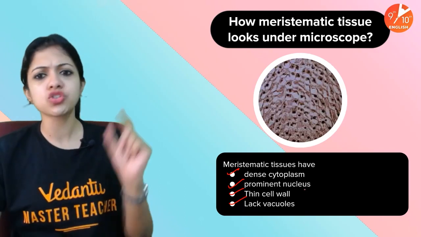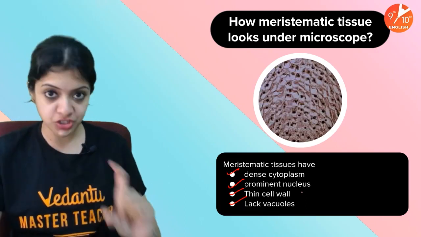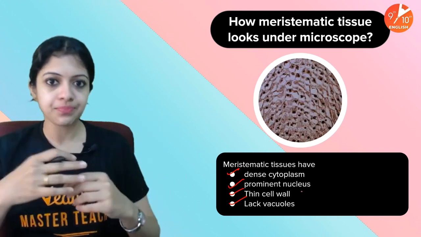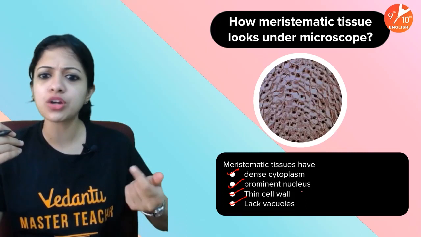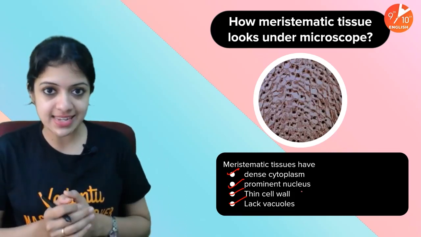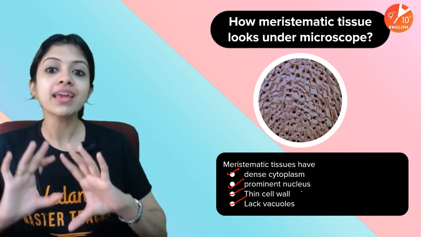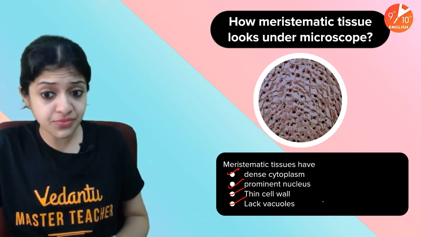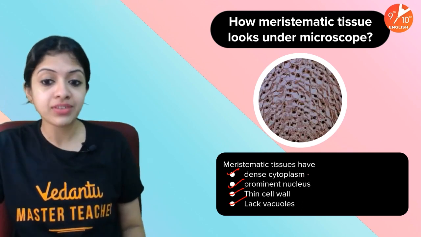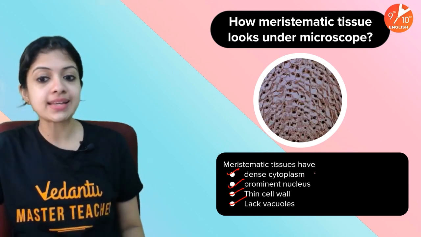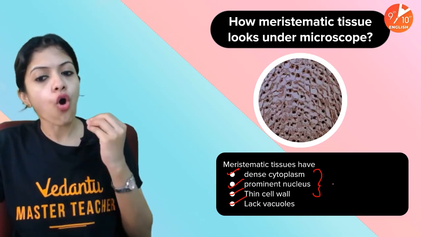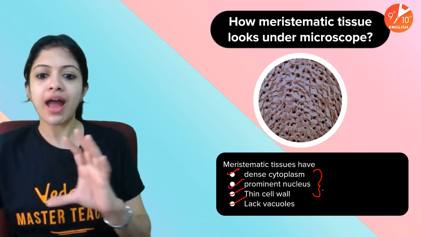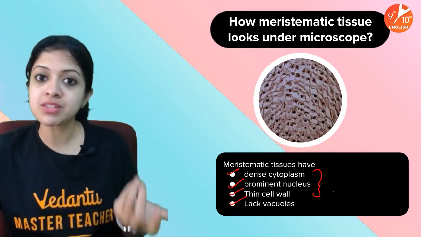Let me tell you that, children, in one line: meristematic tissues in plants are those tissues that actively divide all the time, that keep dividing constantly, very quickly. So we say they are young tissues in a plant body. So what do all of these features have to do with that? Well, they have a dense cytoplasm, a prominent nucleus, and a thin cell wall, all to help them actively divide. They need to have enough machinery which will help them divide actively.